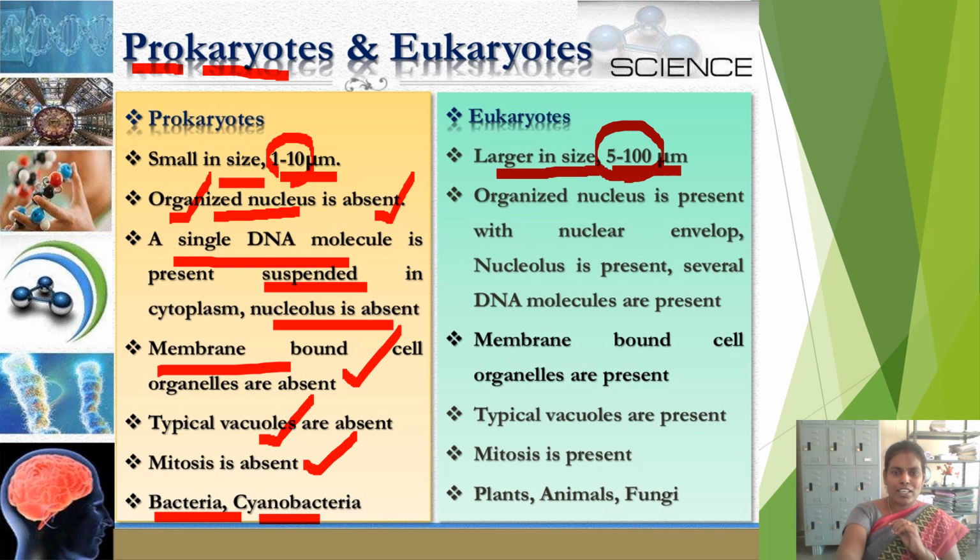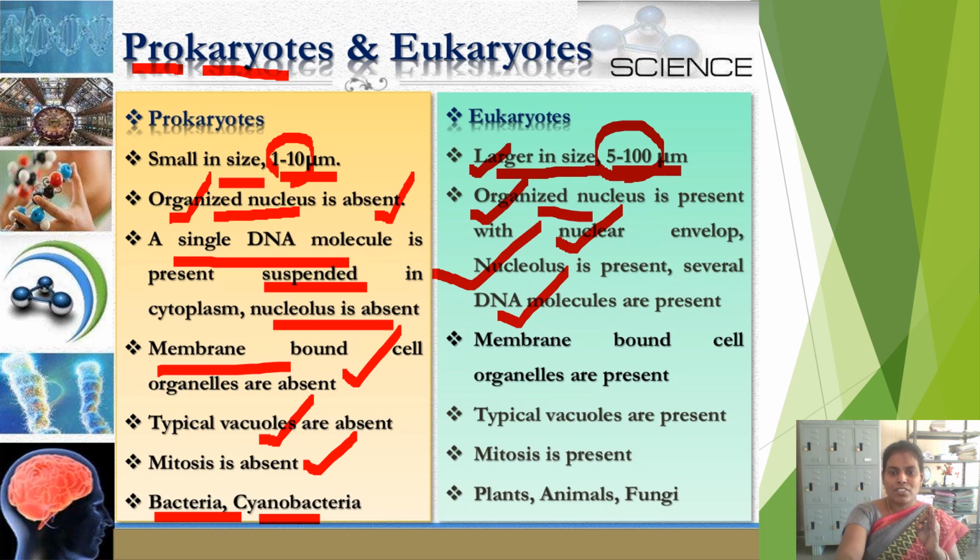Or if you see this eukaryotic cell, it is large in size. Organized nucleus is present. Organized nucleus in the sense it contains nuclear envelope and nucleolus, and several DNA molecules are present. Then it is called organized nucleus. If the nucleus is covered with nuclear membrane, nucleolus is present inside the nucleus, and if it contains DNA molecules, that nucleus is called organized nucleus. But all these characteristics are absent in prokaryotic cells.